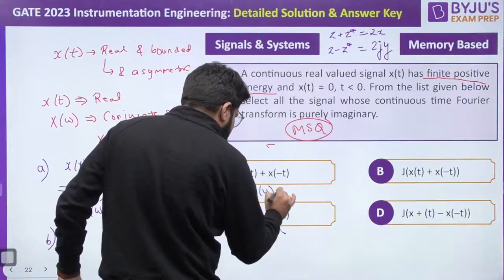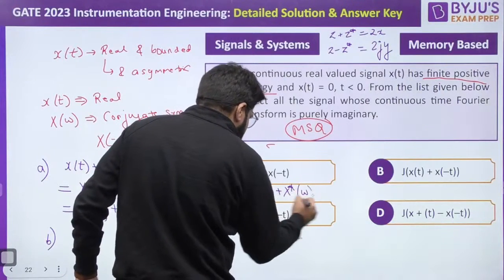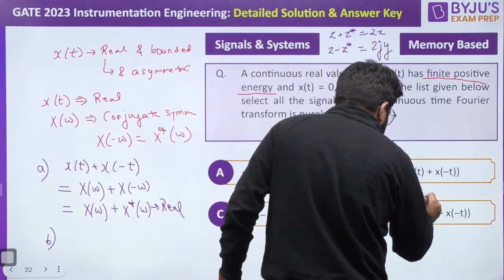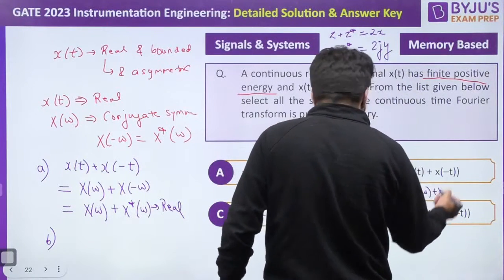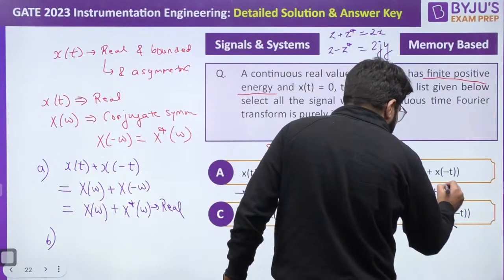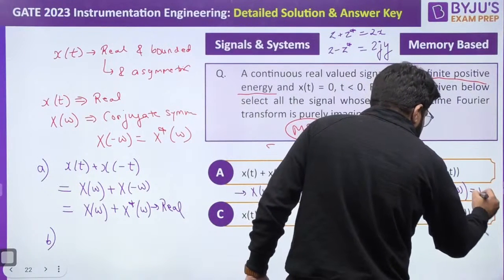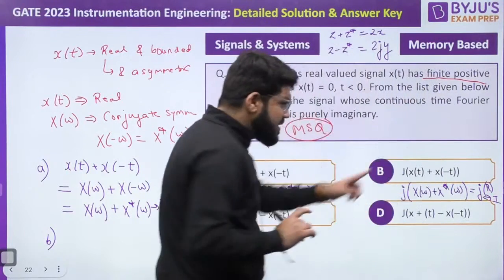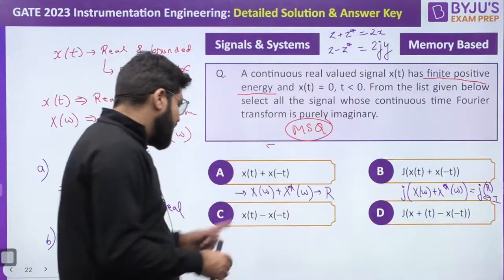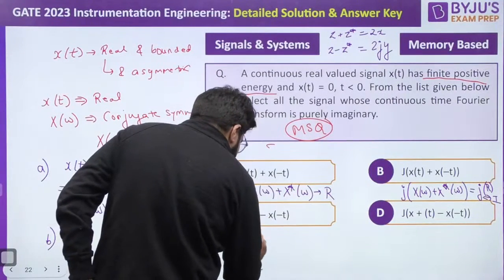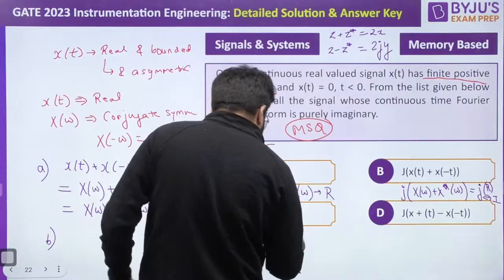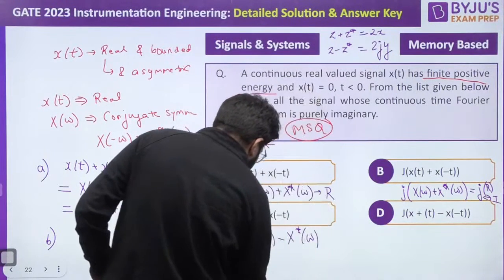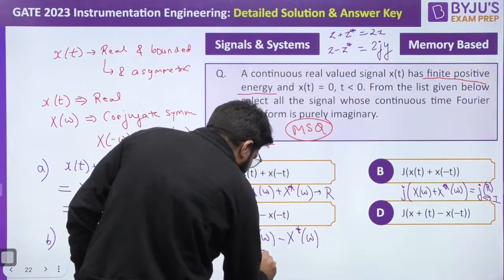So X(omega) plus X star(omega). Okay, so this one is real. Now here, j times X(omega) plus X(minus omega). X(minus omega) is X conjugate(omega). This is j times some real number, and hence this is going to be imaginary. Okay, next we come to x(t) minus x(minus t). x(t) is X(omega) minus x(minus t), that is X(minus omega), which is X conjugate(omega). So it is like z minus z star, that is pure imaginary.